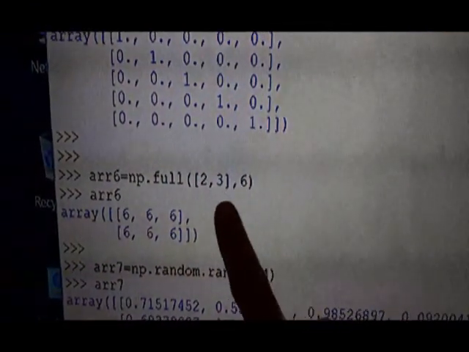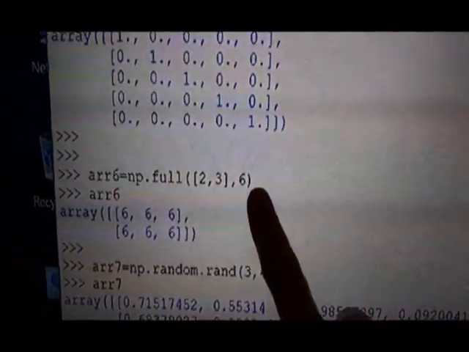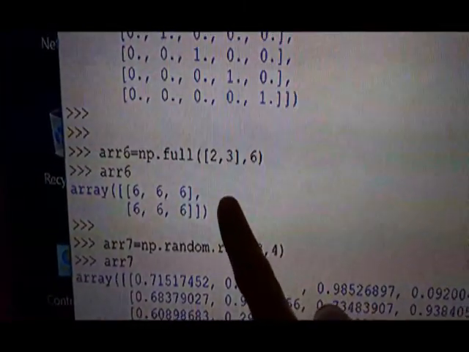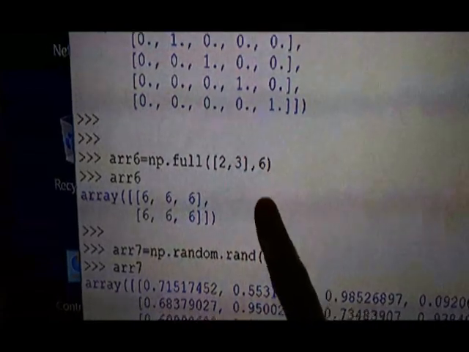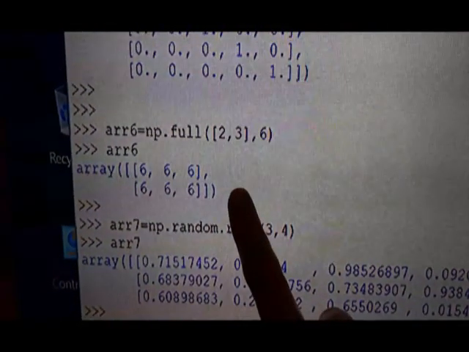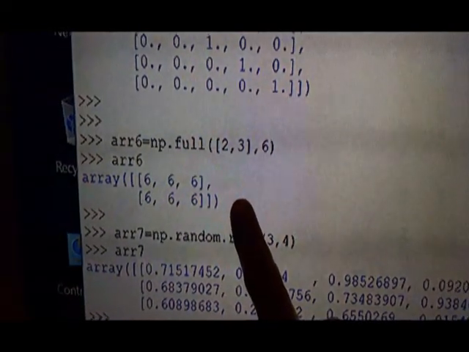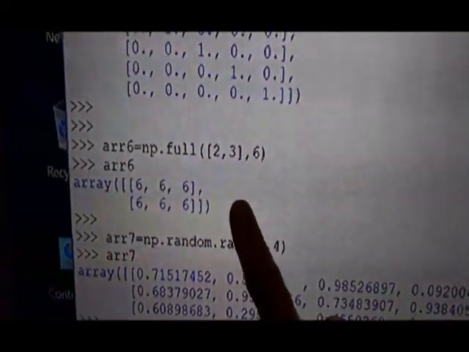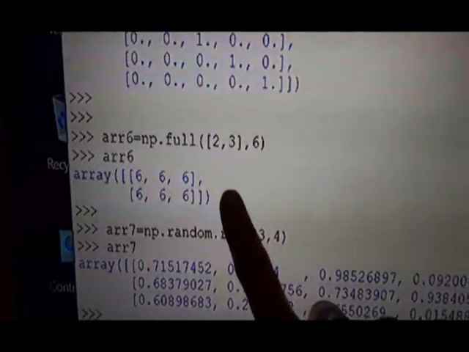Then next is full. We have provided the dimensions here and 6. So what does it take? As per the dimension, a 2 by 3 array is created, filled with the value 6. Alright, so if you don't want the array to be filled by default with zeros or ones, then you make use of full. You can specify any value and it will be filled with that.